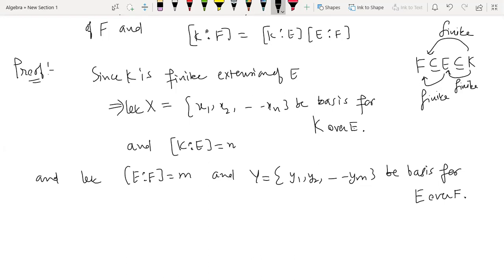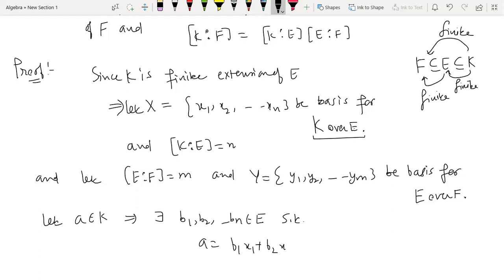So for that, let's start. One by one steps we will be doing. Let a belong to K. It implies there exist b1, b2, ..., bn belonging to E. So what is the meaning of K over E? That this is the basis of K over E. So that means the scalars will be coming from the field E, right? So b1, b2, ..., bn belong to E such that a can be written as b1 x1 + b2 x2 + ... + bn xn. So we started with an element from K.